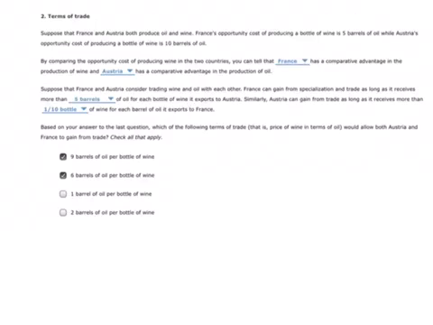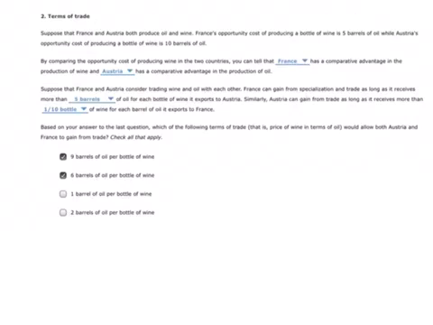Second question is very similar. Suppose that France and Austria both produce oil and wine. France's opportunity cost of producing a bottle of wine is 5 barrels of oil, while Austria's opportunity cost of producing a bottle of wine is 10 barrels of oil. When we compare that, wine is less expensive in terms of oil in France than it is in Austria. It only costs 5 barrels as opposed to 10 barrels. So France has a comparative advantage in the production of wine. Austria has a comparative advantage in the production of oil.